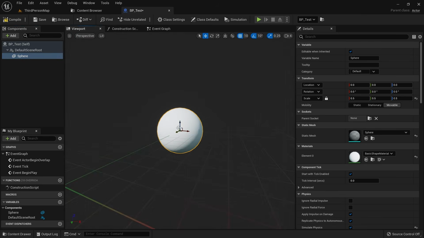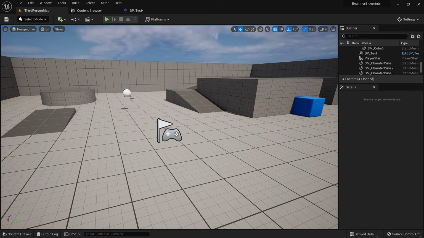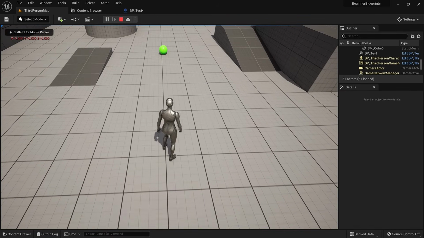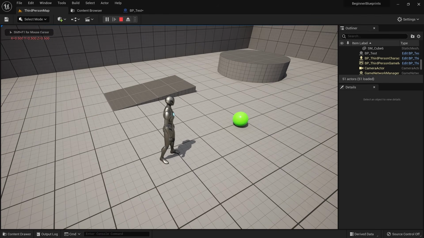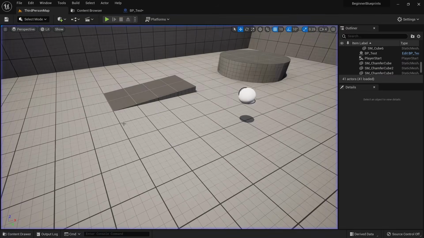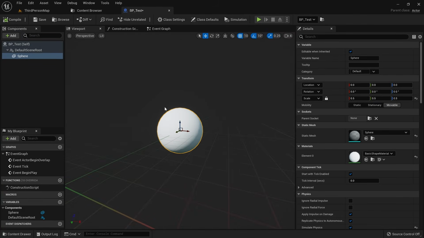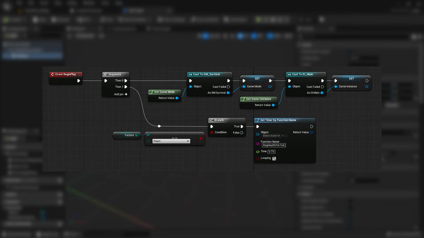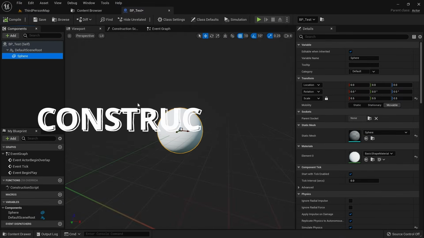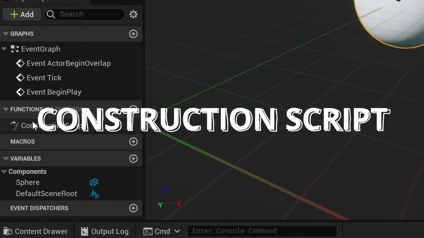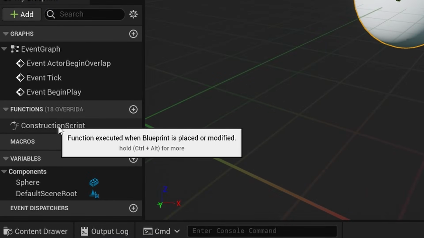You can see that the sphere is still white in the viewport and also in the game world. But when we press play now, the begin play is fired off, our text is printed out and the material on the sphere is changed. Changing the material is great for showing you when this event is triggered, but it's not really something useful you would do in a real project, since we can just select the material inside the blueprint. Generally you would use this for things like setting the current health to max health, starting timers and things of that nature.